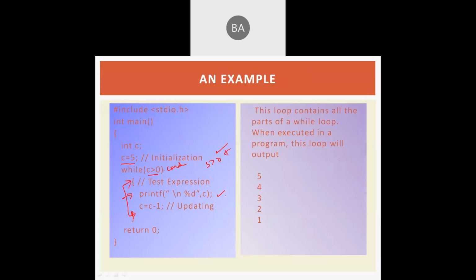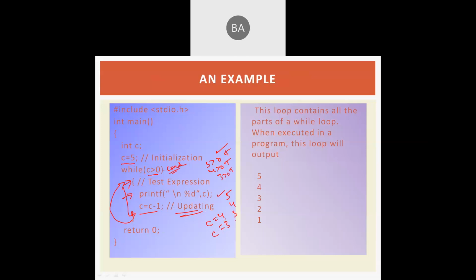So the c value is 5, so 5 will be printed, and then c equals c minus 1. This is what we call the loop variable updation. So this particular statement must and should be there. Then the value becomes 4, and control again comes to the test condition: 4 greater than 0, the condition is true. Then again it will print this, and then c equals c minus 1, that means 4 minus 1 becomes 3. Again it comes to this condition, 3 is greater than 0, the condition is true, so it will print 3.